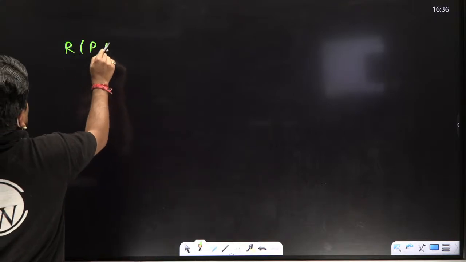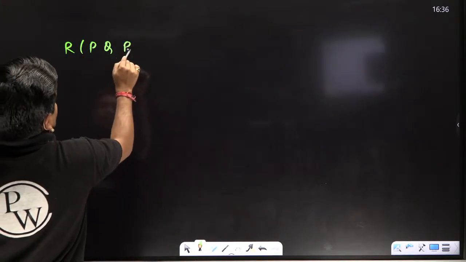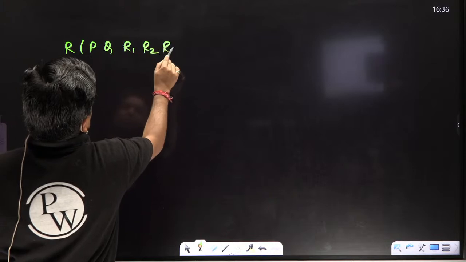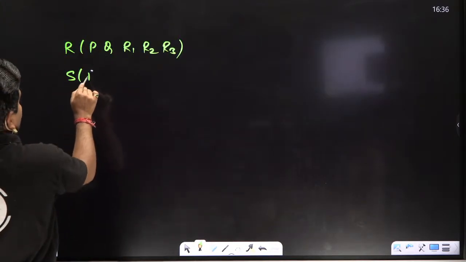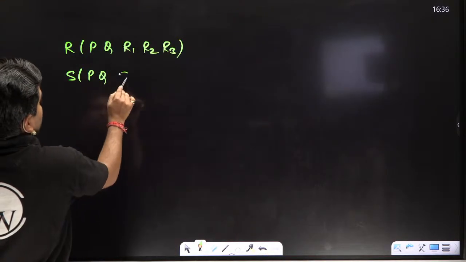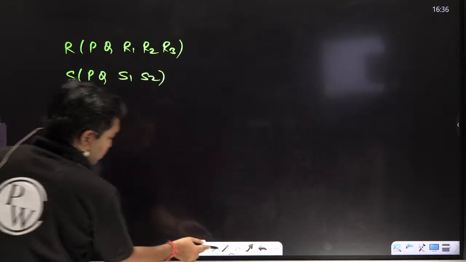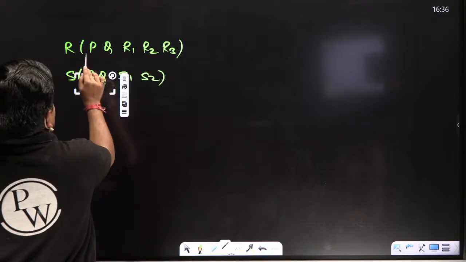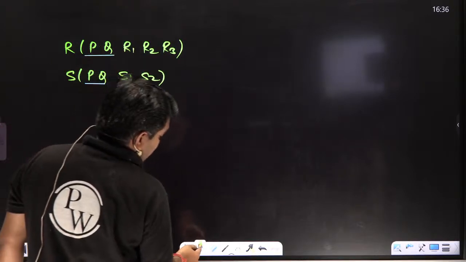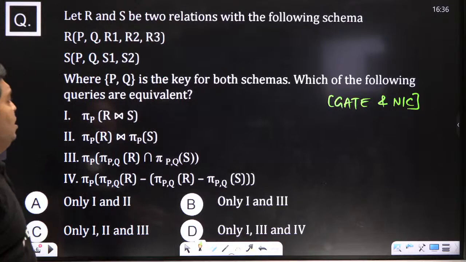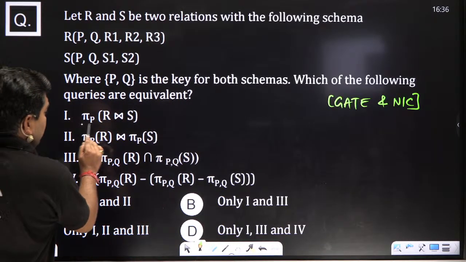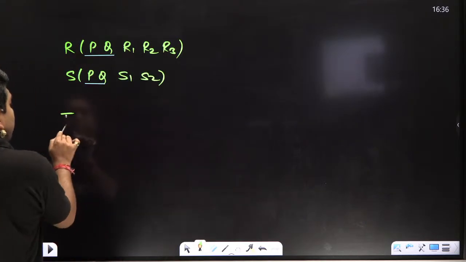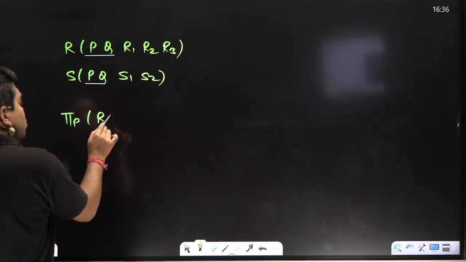Here two relations are given. R, in which there are P, Q, R1, R2 and R3. And the second one is S, in which there are also P, Q, S1 and S2. And here PQ is the key. Which of the following queries are equivalent? The first one is the natural join, pi of P of R join S.